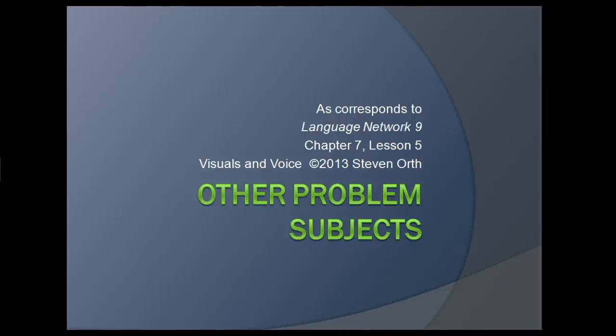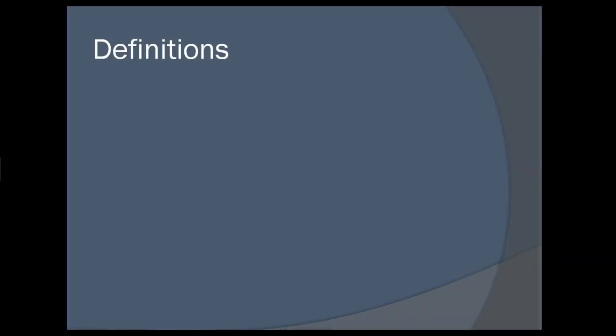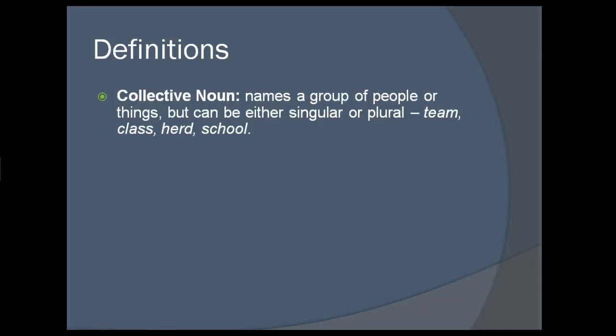Subject-verb agreement, looking at other problem subjects than ones that have been addressed already in this chapter. First, a collective noun is a group of people or things, but can either be singular or plural. Words like team, class, herd, school, these can be singular or they can be plural. Teams, classes, herds, schools. Those can pose problems when doing subject-verb agreement because they feel like they're plural even when they're not.